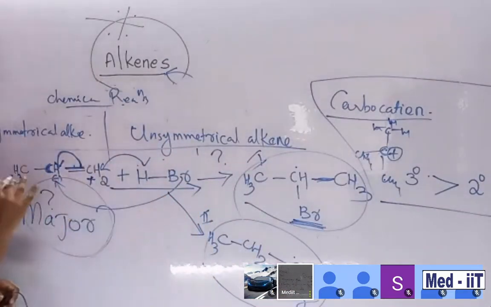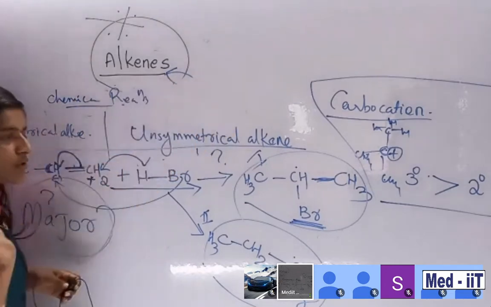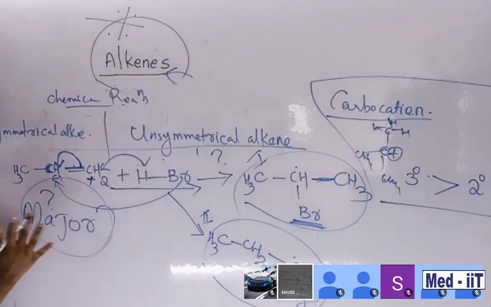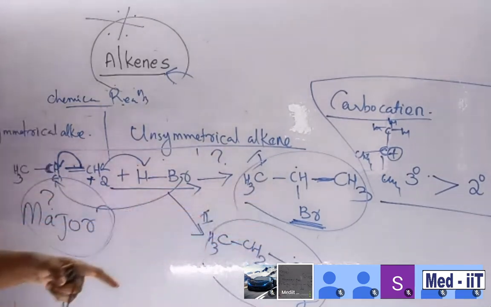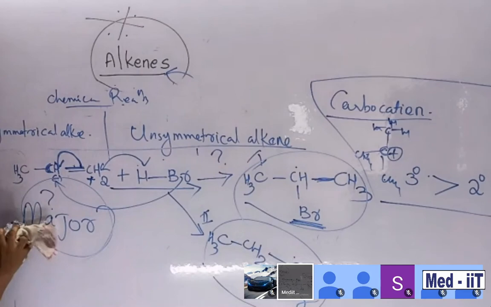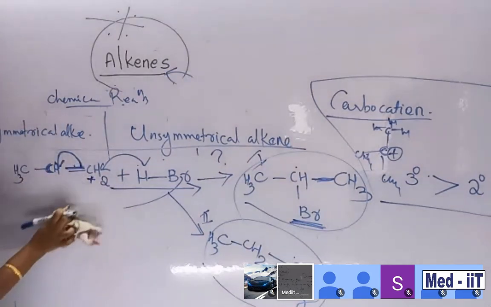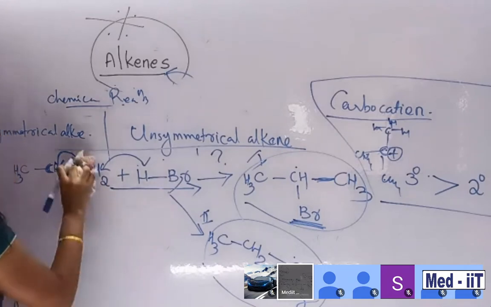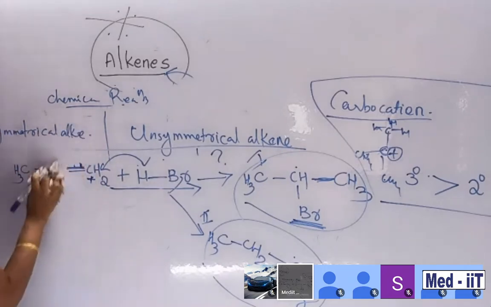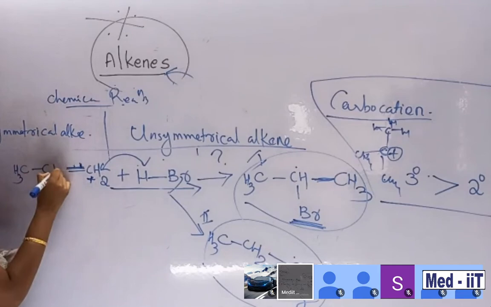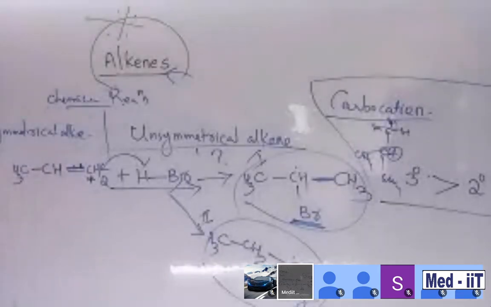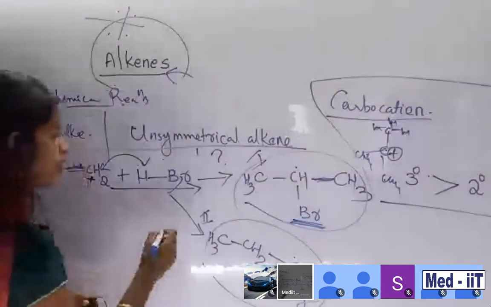Then what about here? We are familiar with the carbocation now. This is the intermediate. So we want to check which type of carbocation is present in the major. This one is major. CH3, CH. This is our original structure, double bond CH2. So there are two possibilities.